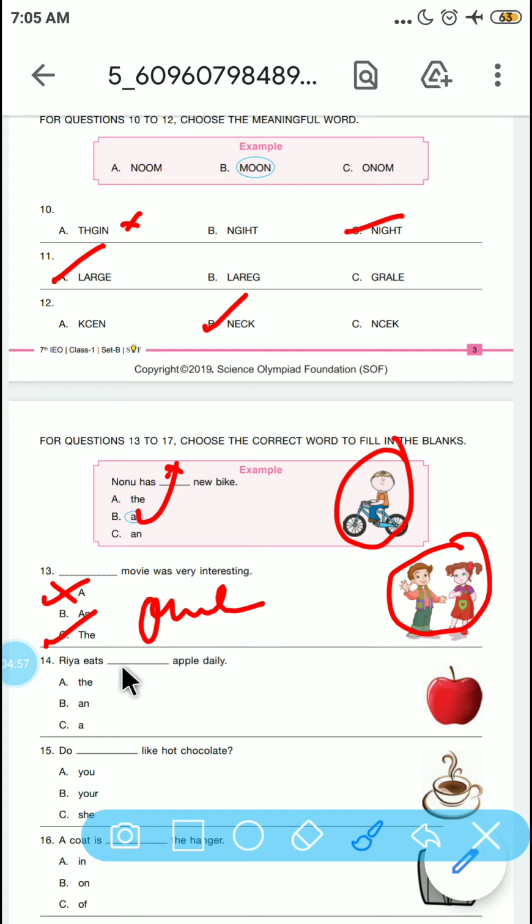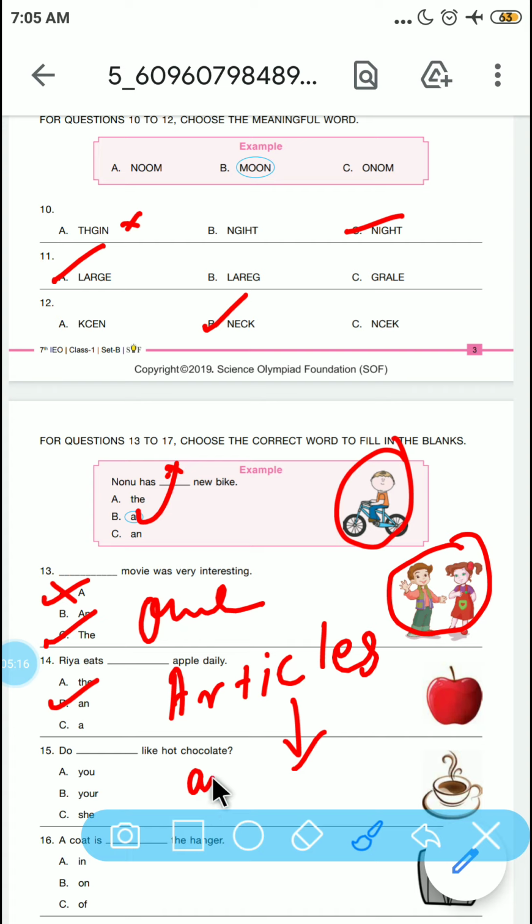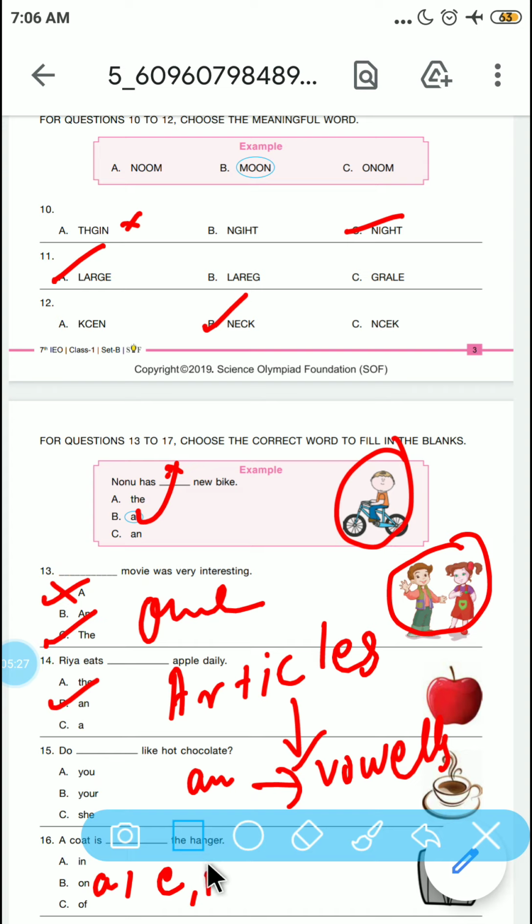Ria eats dash apple daily. So what will it be? It will be an apple, because this segment is dedicated to articles, and if you know them well, then the article an is always used before vowels, like a, e, i, o, u. Okay, so keep it in mind.